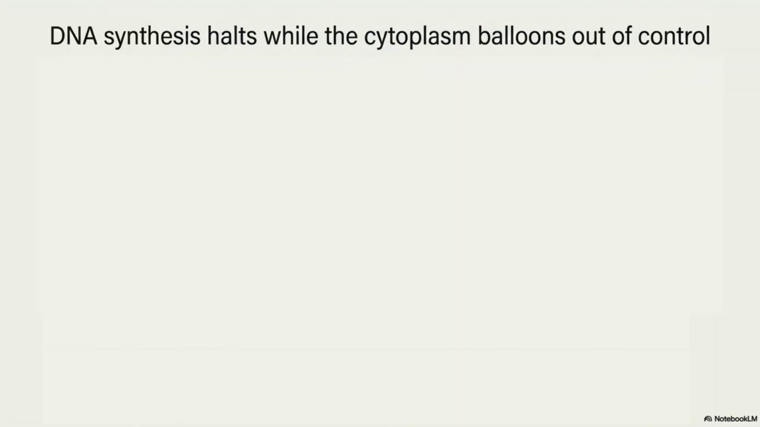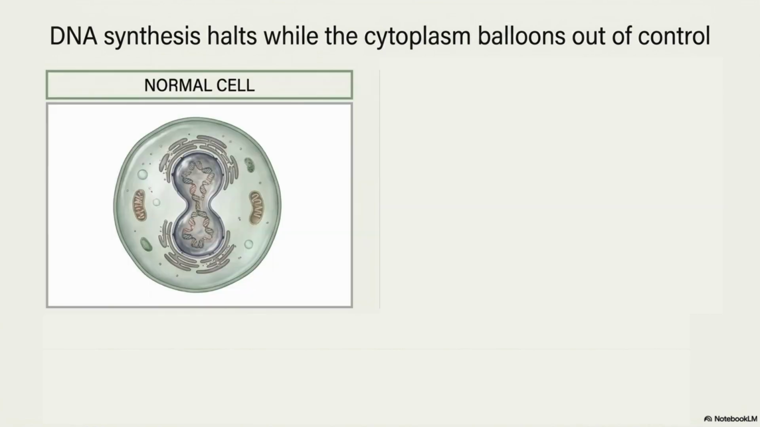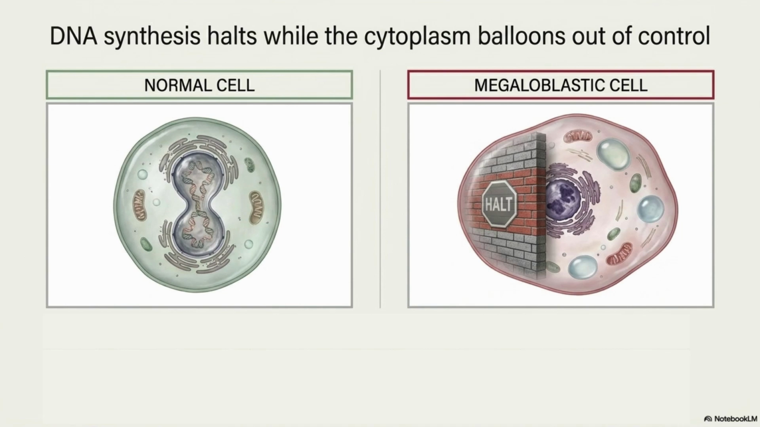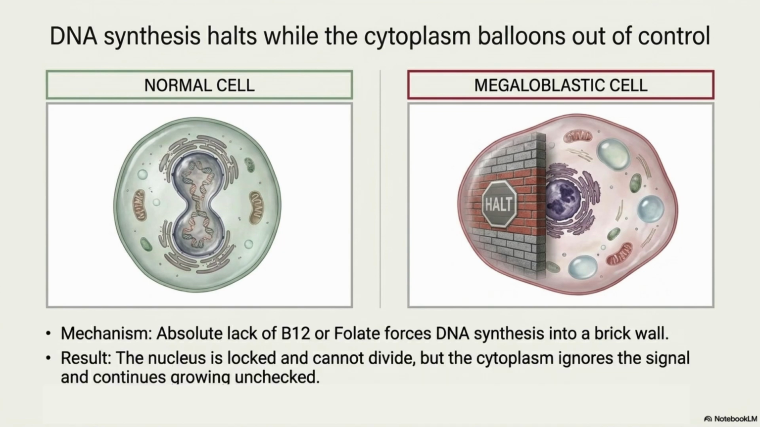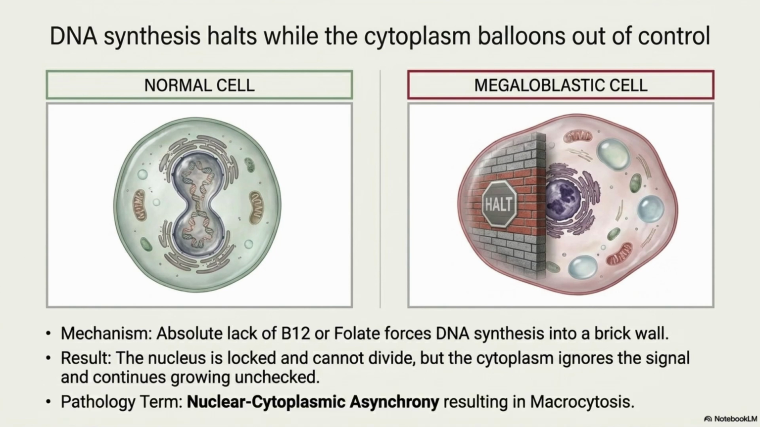The core issue is that DNA synthesis halts while the cytoplasm balloons out of control. Look at the normal cell versus the megaloblastic cell on your screen. The mechanism is an absolute lack of B12 or folate, which forces DNA synthesis into a brick wall. The result? The nucleus is locked and cannot divide, but the cytoplasm ignores the halt signal and continues growing unchecked. The pathology term for this is nuclear cytoplasmic asynchrony, resulting in macrocytosis.